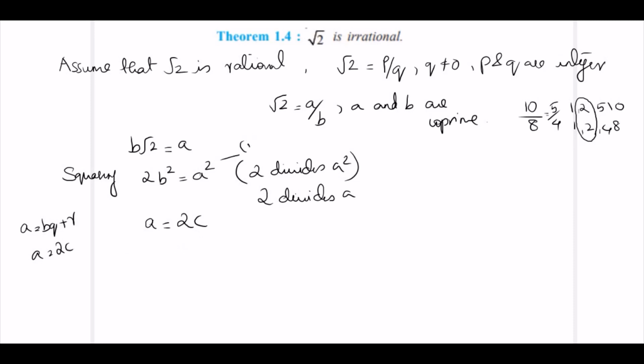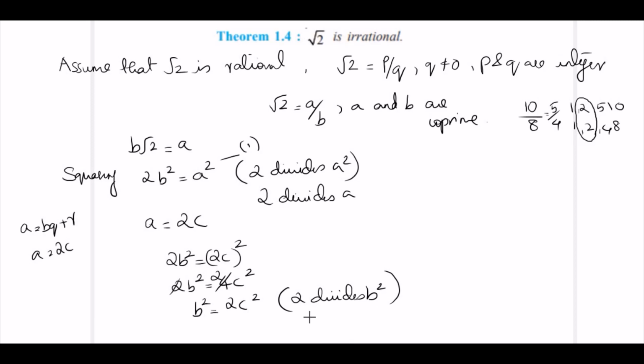Now, make this the first equation and substitute this value of A in the first equation. When you substitute, you get 2B square is equal to 2C the whole square. So this can be written as 2B square is equal to 4C square. When you cancel, you get B square is equal to 2C square. From here, you can say 2 divides B square. So from the previous theorem, if 2 divides B square, 2 divides B.